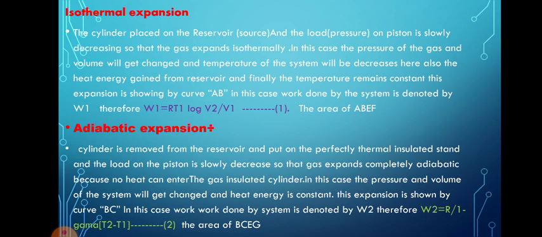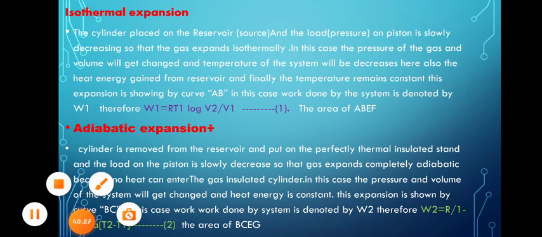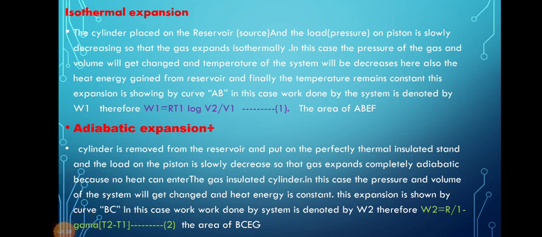I will explain it again. The cylinder is removed from the reservoir and put on the perfectly thermal insulated stand, and the load on the piston is slowly decreased so that the gas expands completely adiabatically, because no heat can enter. In this case, the pressure and volume of the system change and the heat energy is constant. This is the curve BC. The work done by the system is denoted by W2. Therefore, W2 is equal to R by 1 minus gamma into T2 minus T1. This is the area of BCEG.